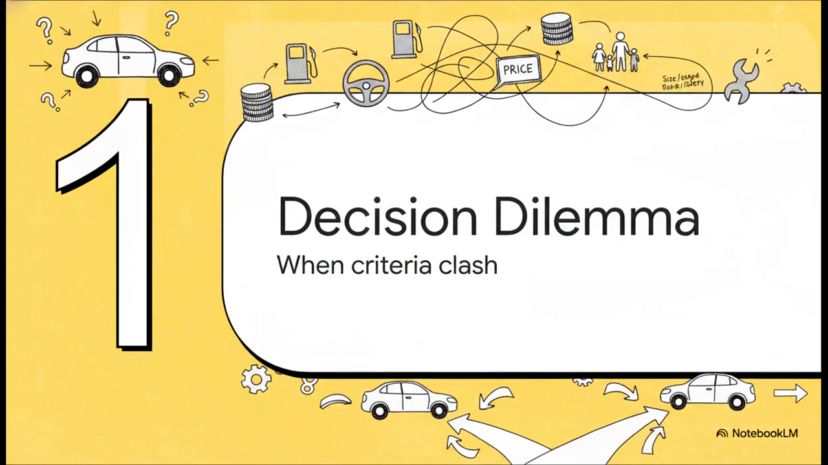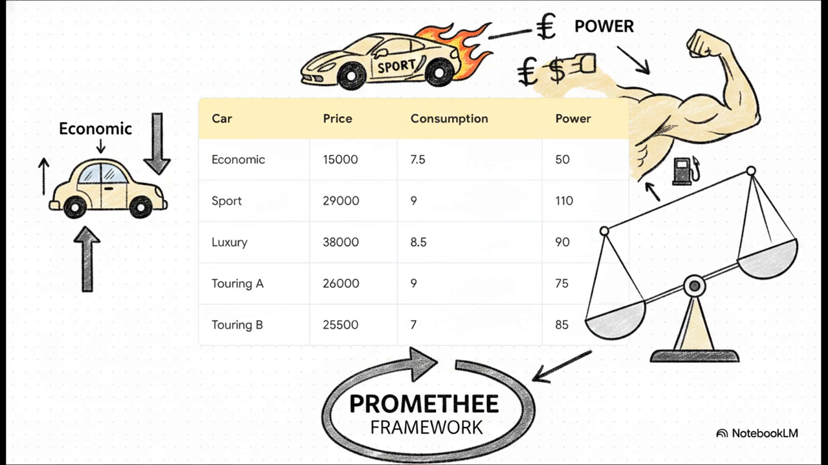Okay, let's kick things off with Section 1, the complex decision dilemma, or finding the perfect car when criteria inevitably clash. Imagine you're managing a major corporate fleet. You've got 5 different car models on the table, but the priorities clash instantly. Take the economic model. It saves you a fortune at just $15,000, but with a power rating of only 50, it's going to genuinely struggle out on the highway. On the flip side, you've got the sport model. It boasts incredible power, but it absolutely burns through your acquisition budget and your fuel allowance.